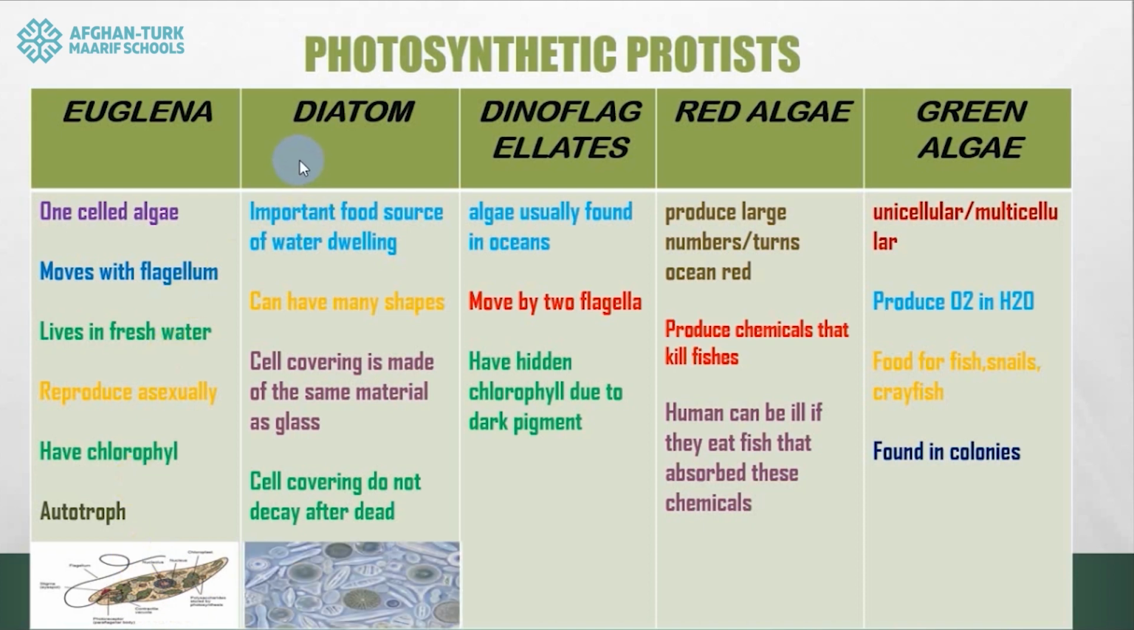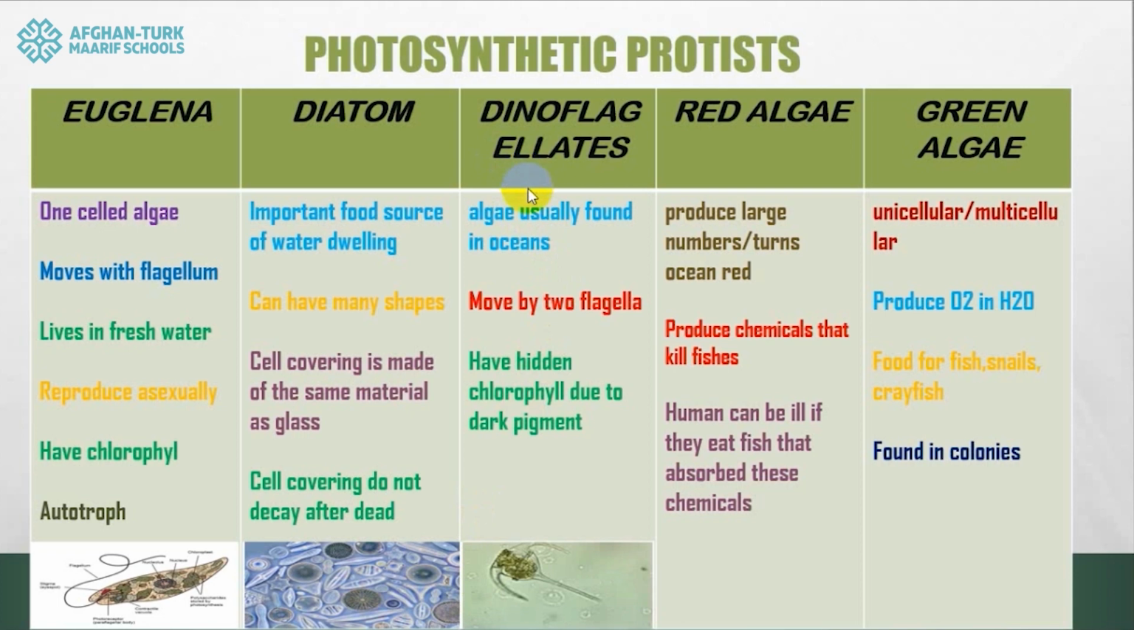Second, diatoms. Diatoms are important source of food for that kind of creatures which are inside of the water. They have specific shapes, different shapes, and their outer cover, I mean their cell membrane, is made up of the same material as glass. And the most interesting thing is after death of that diatoms, the outer structure of their cell membrane is not decaying.